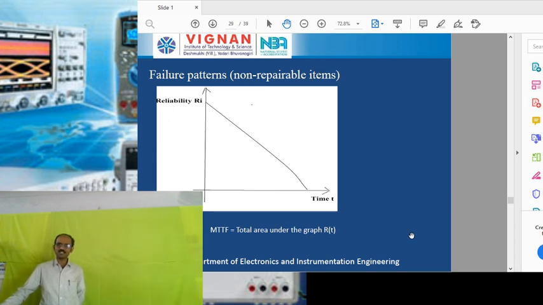As time passes, the reliability gradually decreases, because we get some repairs or faults in the instrument. As time becomes very large, we get a large number of faults or repairs in the particular instrument. Here the area under this curve gives the mean time to failure. Mean time to failure is equal to the total area under the graph R of t.